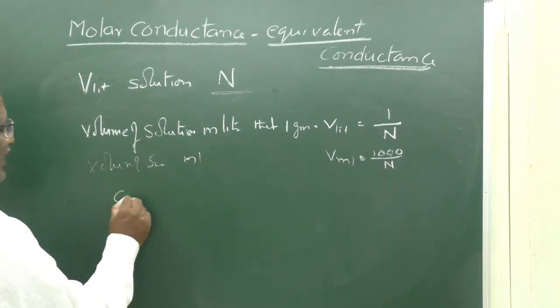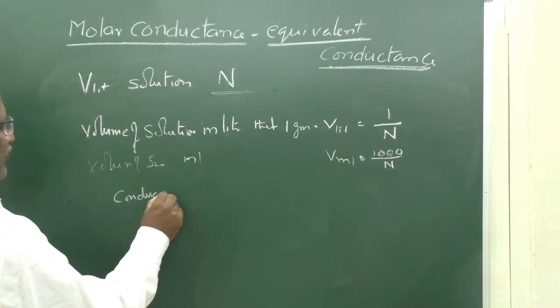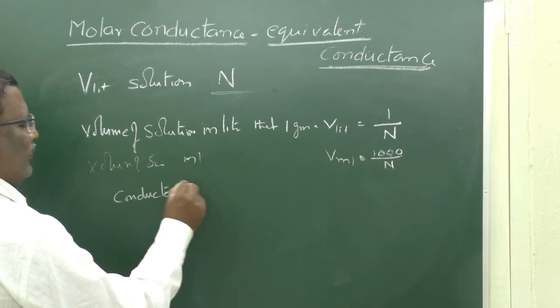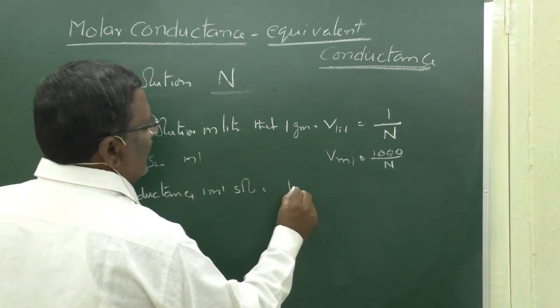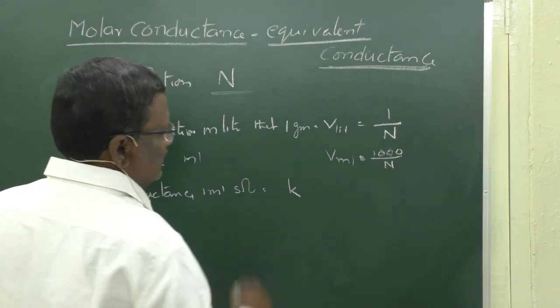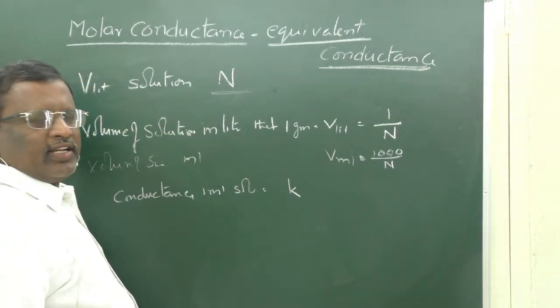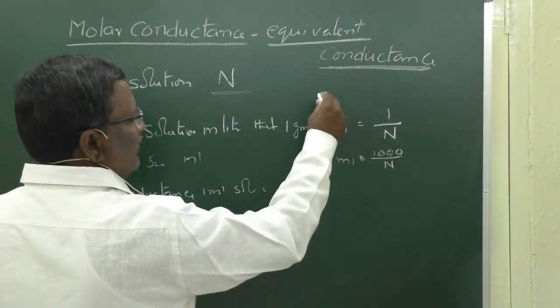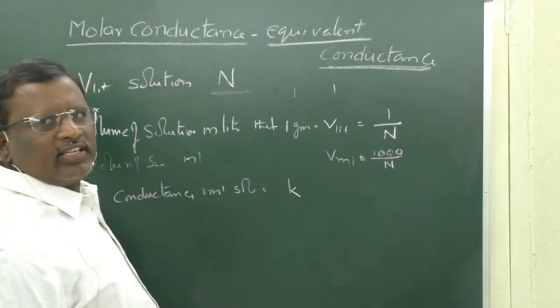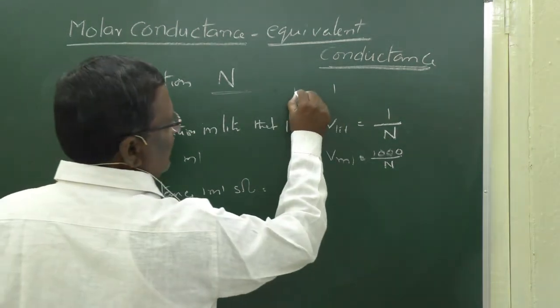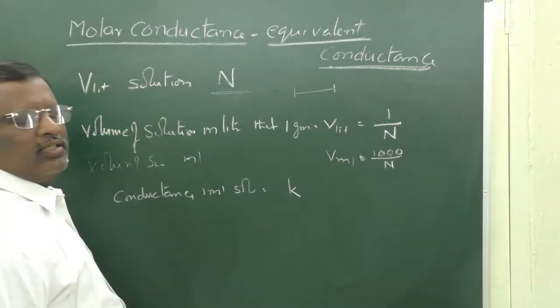Now, the conductance of 1 ml solution is equal to kappa, the specific conductance, because specific conductance is the conductance of an electrolyte with 1 centimeter cross section area and 1 centimeter distance between electrodes.